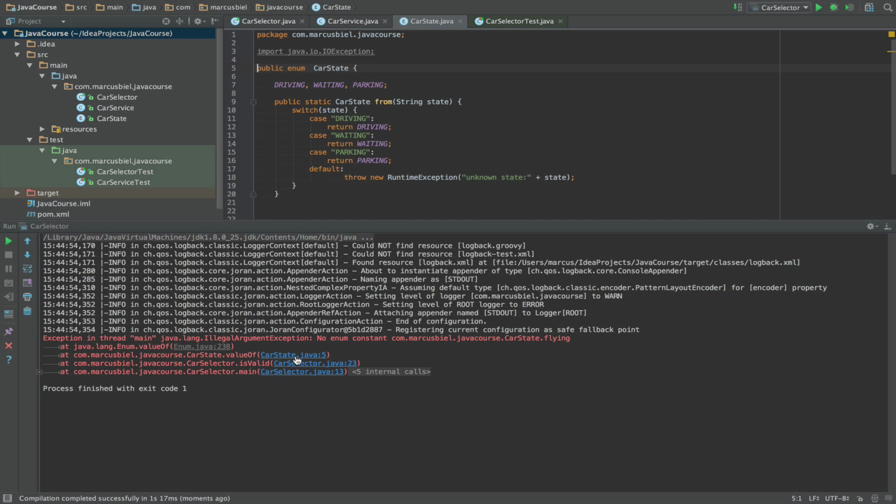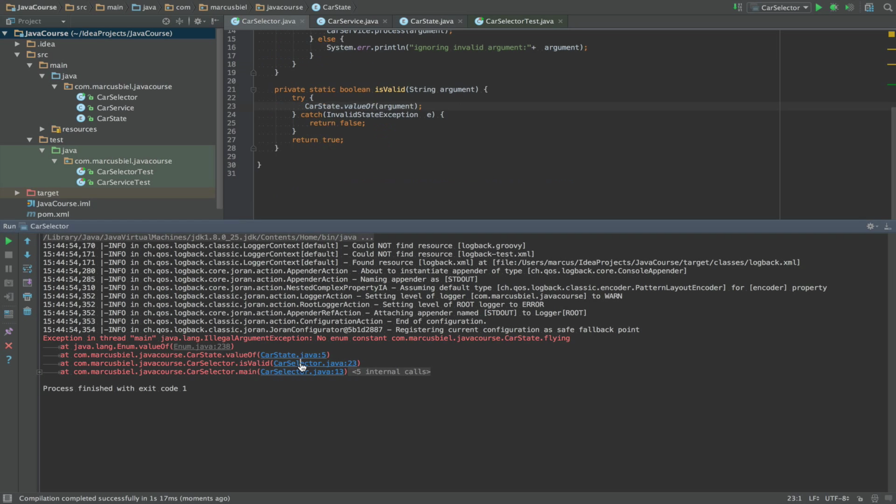But no, I'm wrong, because this says line 5, so this is not it. CarState illegal, this is why. See, I was wrong. This is the invalid state exception, and what is actually thrown by Java is the illegal argument exception. Nice that we see it.